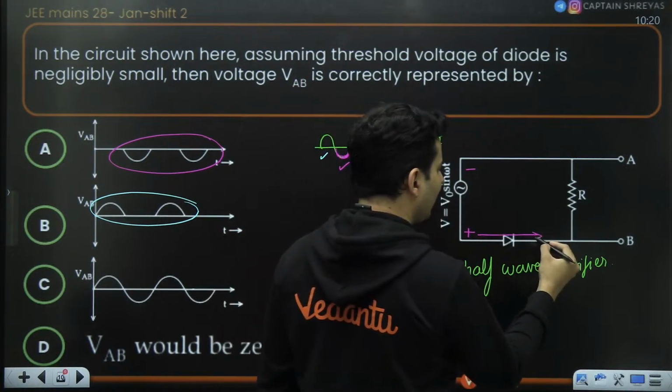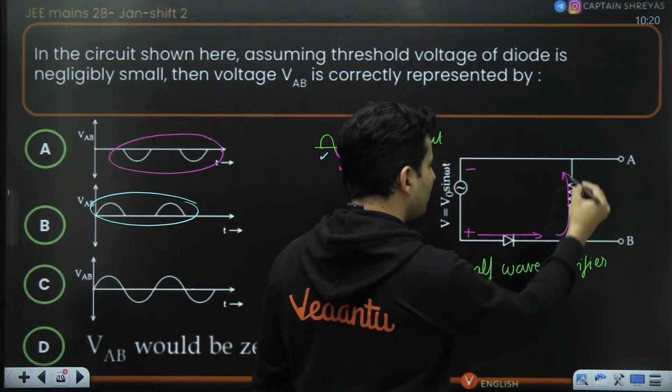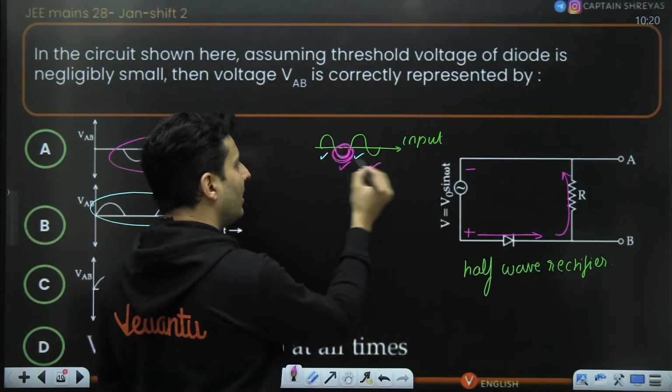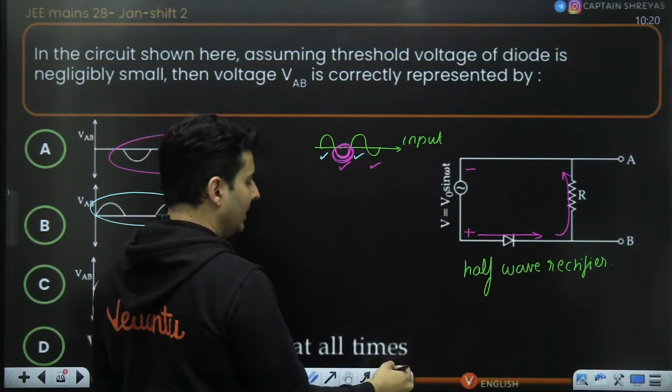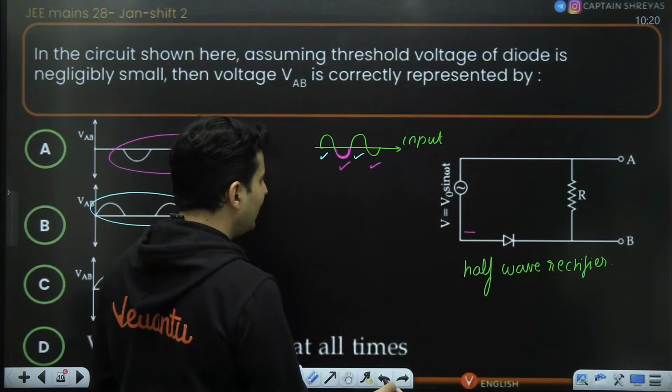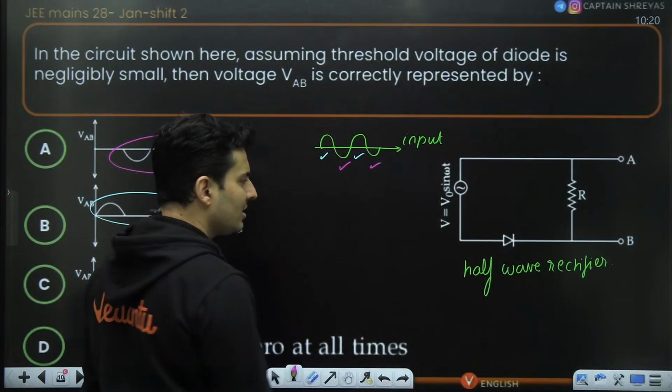So the diode will become forward biased and the voltage will flow through the resistor. That means you will get the bottom half cycle propagated over there. So that sign convention is important, which was missing in this problem.